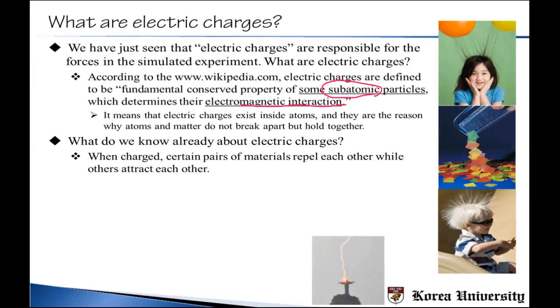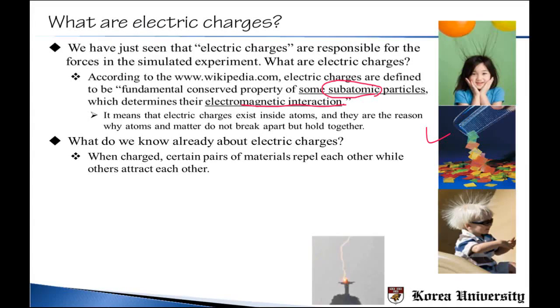When charged, certain pairs of materials repel each other while others attract each other. This is just what we have seen in the previous simulated experiment, and it can also be seen in the pictures here. Here, the little girl's hair is attracted or pulled up by the balloon, which means that these two matters, the balloon and human hair, can attract each other. And there's another example shown here that this plastic comb is attracting pieces of paper.